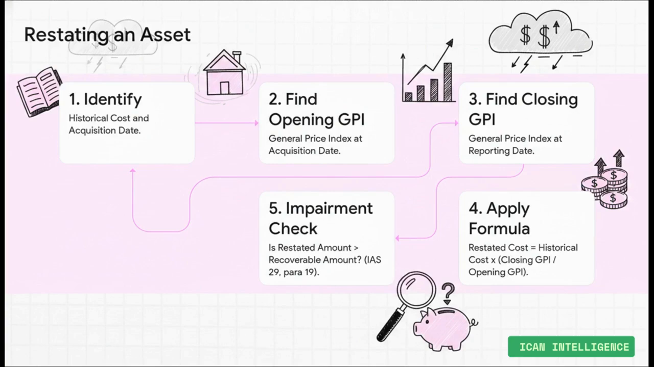The formula in step 4 is your best friend. Historical cost times closing index divided by opening index. And please do not forget step 5. This is a crucial link to other standards. IAS 29 doesn't live in a vacuum. After you restate the asset, you still have to check if it's impaired under IAS 36.